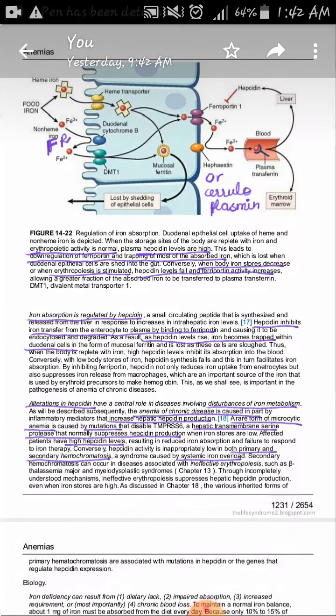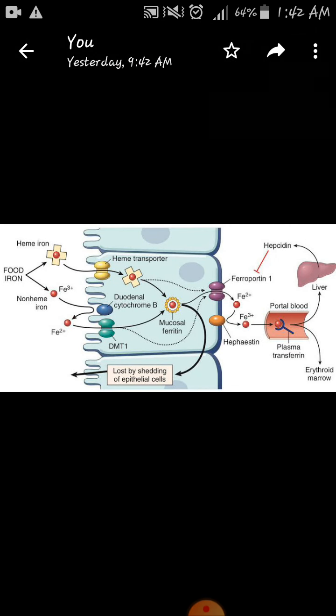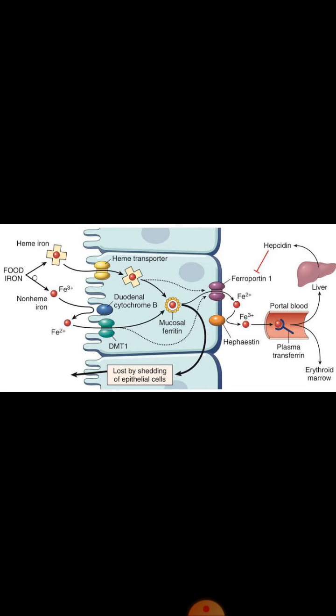Okay, now how iron is absorbed. This is a diagram which is showing the absorption of iron. So we take iron in the form of food. We have already discussed that in the food, iron is present in two forms. In the animal products, iron is present in heme form, and in plant products, iron is present in non-heme form or ferric form. Now, this ferrous form or heme form of iron is directly absorbed into the duodenal cells from the apical side. This is the apical side of duodenal cells, and it is directly absorbed from the apical side of the duodenal cells.